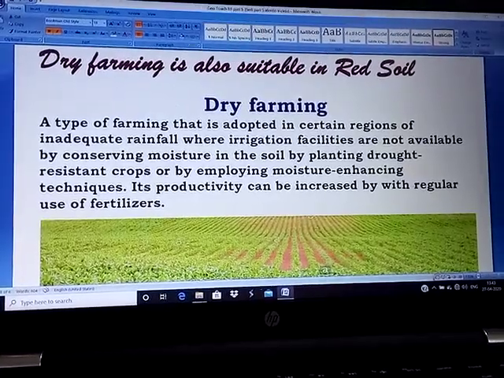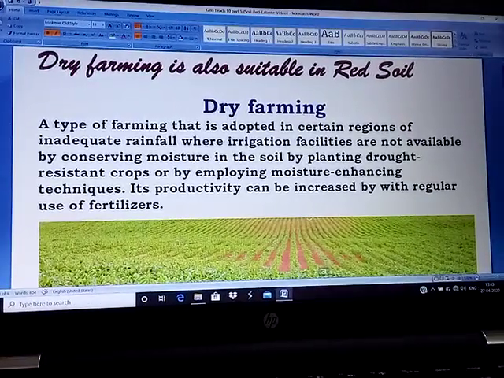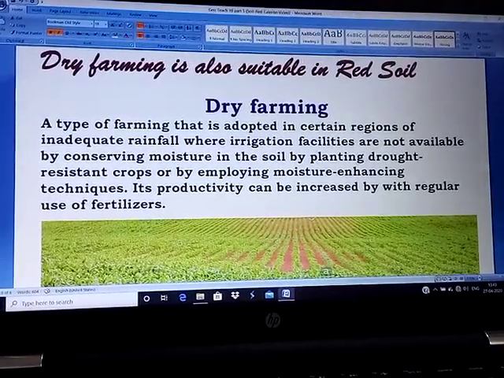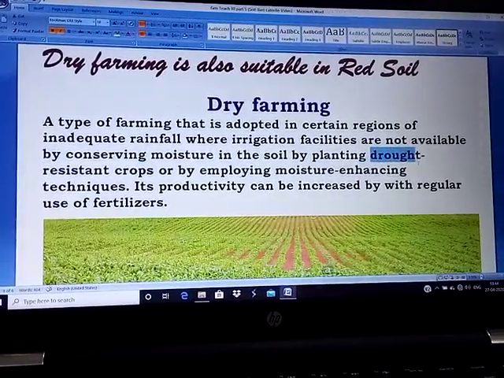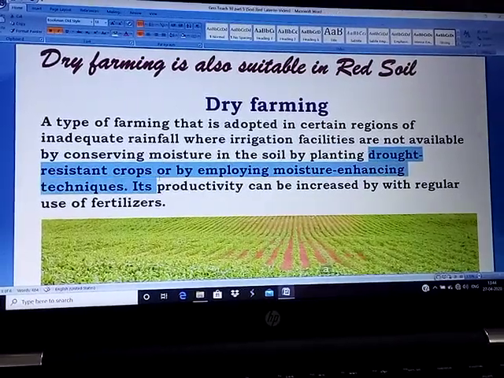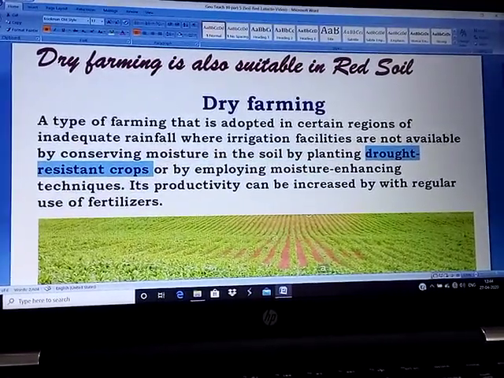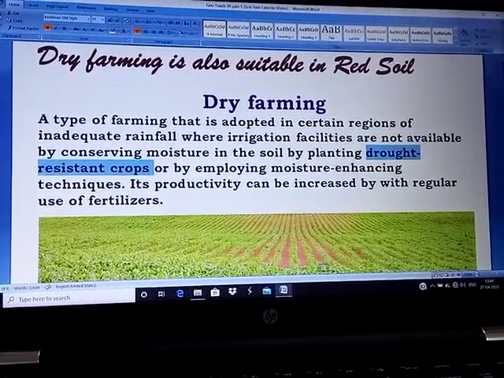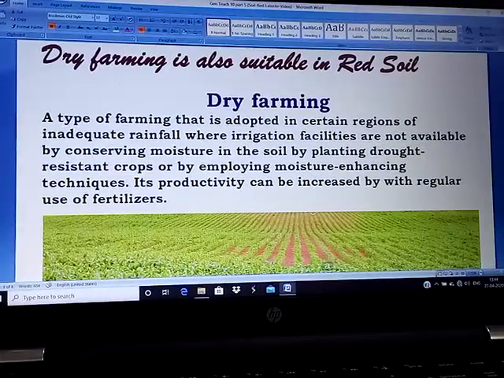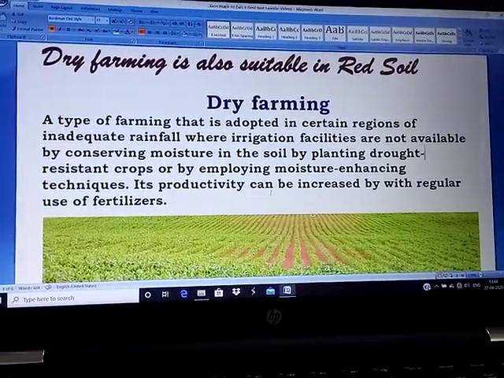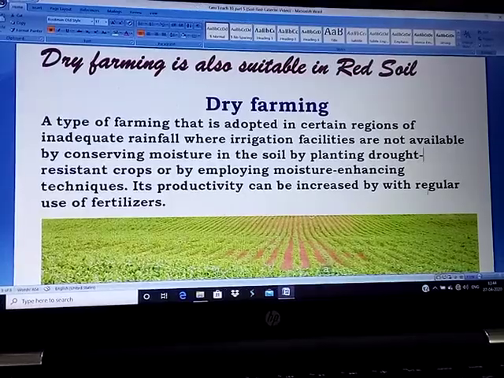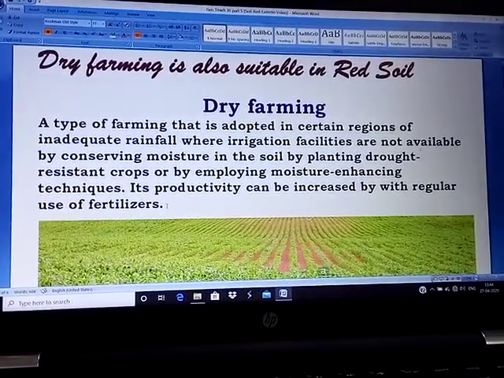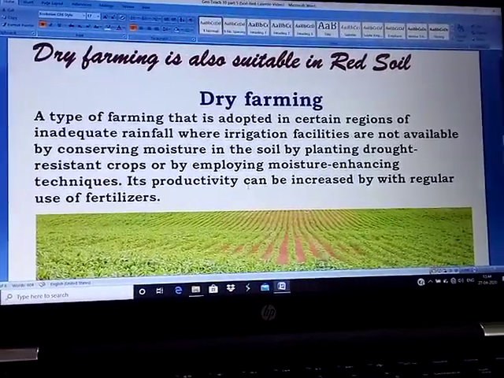So in these areas, farming is done under the method of dry farming, where they plant drought resistant crops. That means in the dry season, or on dry land, they can still grow. Their productivity can increase with regular use of fertilizers, and needless to say, if we can supply some irrigation.